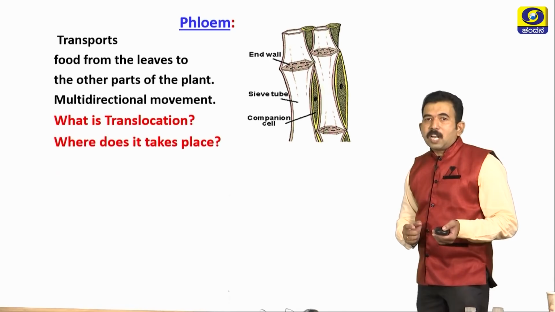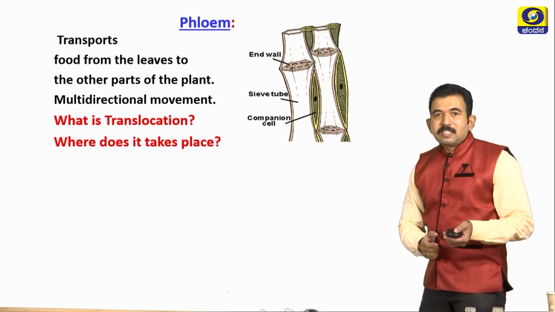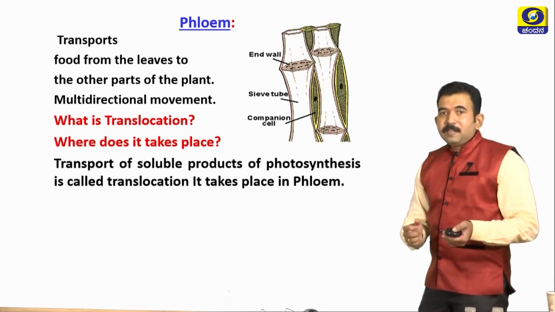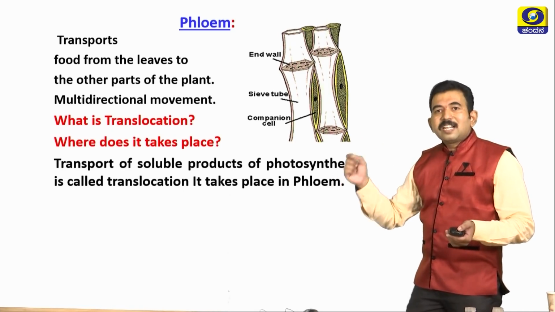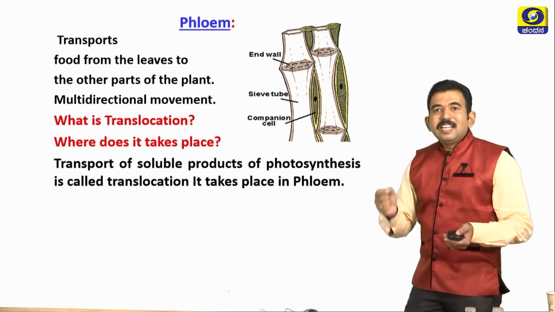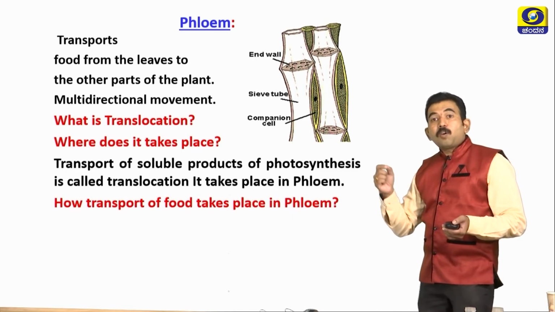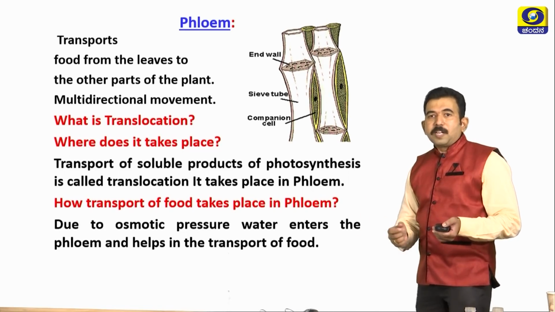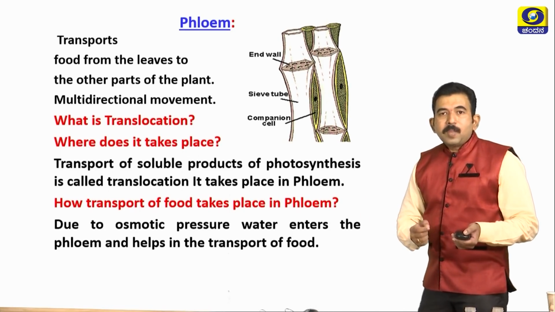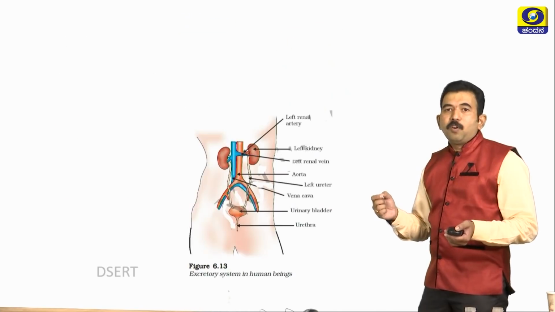Let us study what is translocation and where it takes place. Yes, you are right. Transport of soluble products of photosynthesis is called translocation. It takes place in phloem. How does transport of food take place in phloem? Due to osmotic pressure, water enters the phloem and helps in the transport of food.